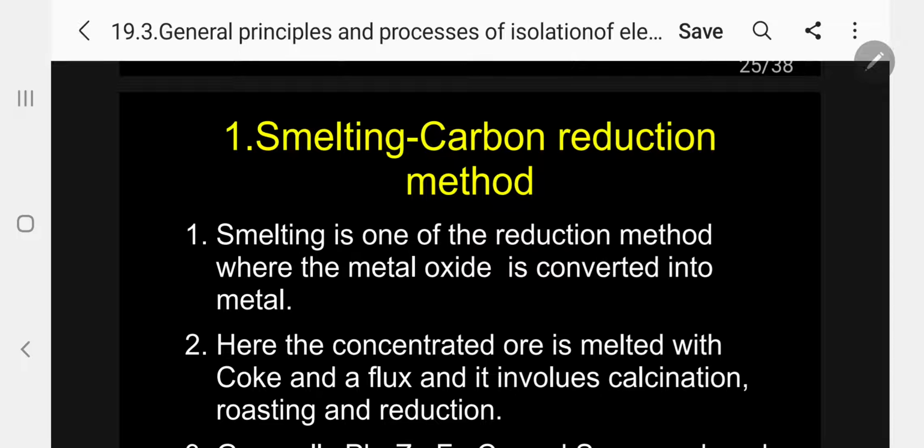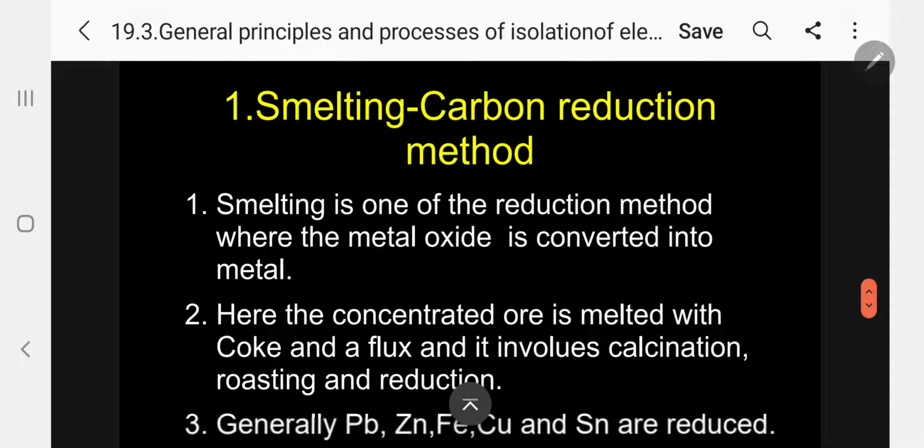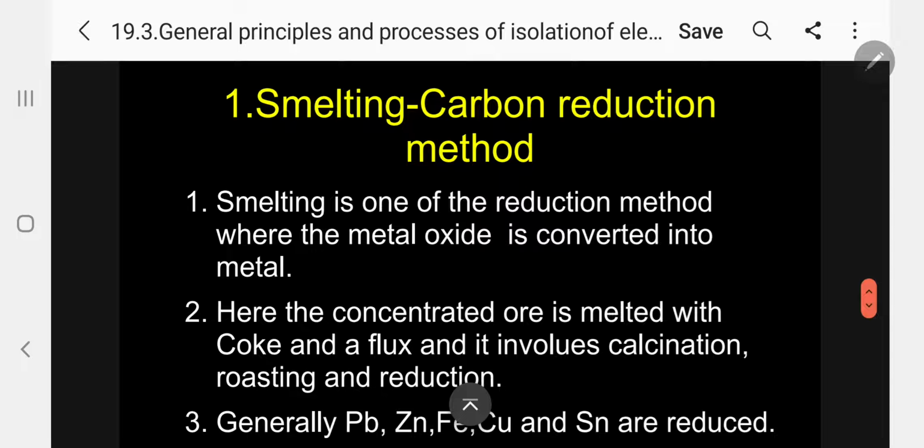Now let me go to the specific methods available to convert oxide or sulfide, the most suitable form of ore, to get impure metal.